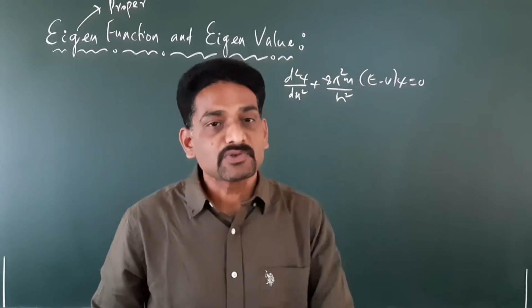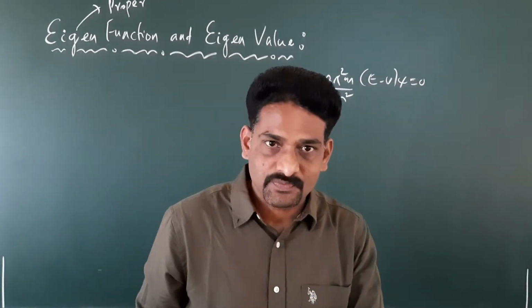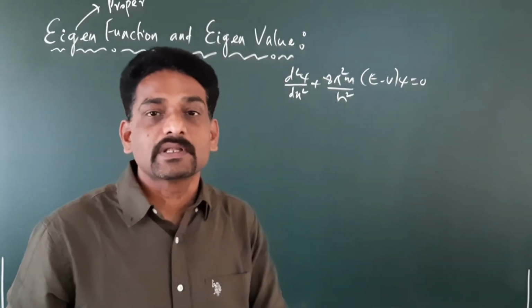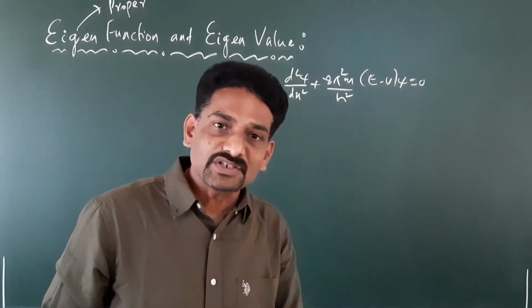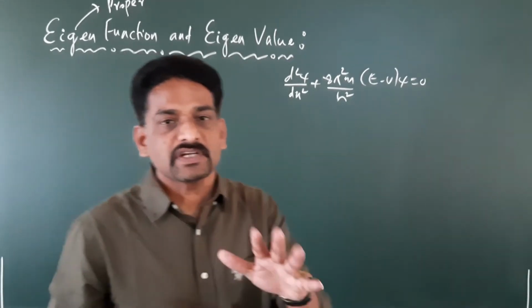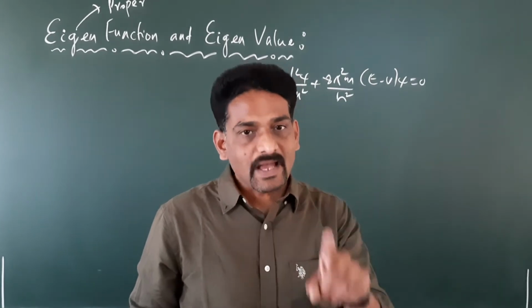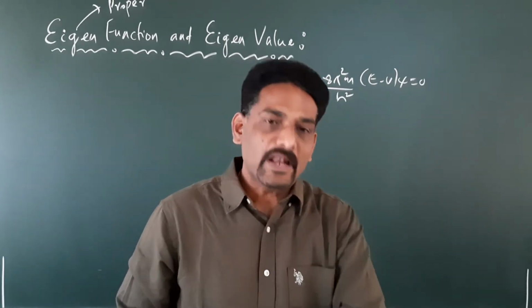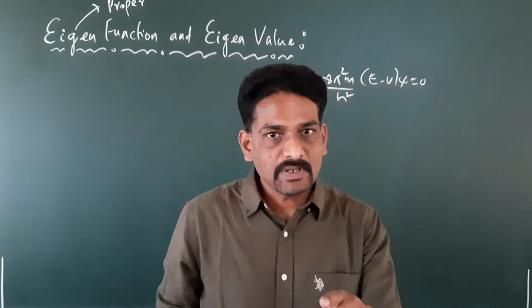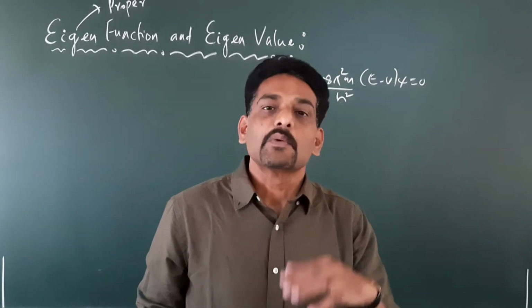To become a proper solution, there are certain conditions. So, what are the conditions? The first condition is that psi has to be single valued.